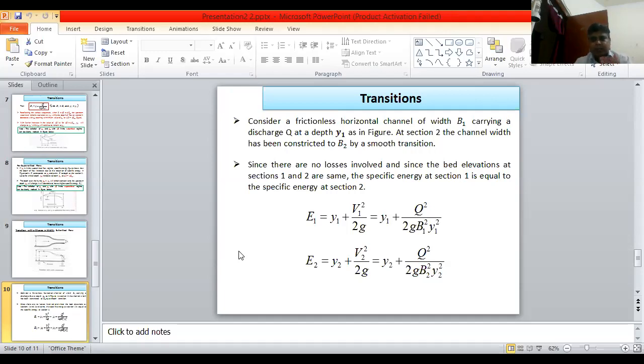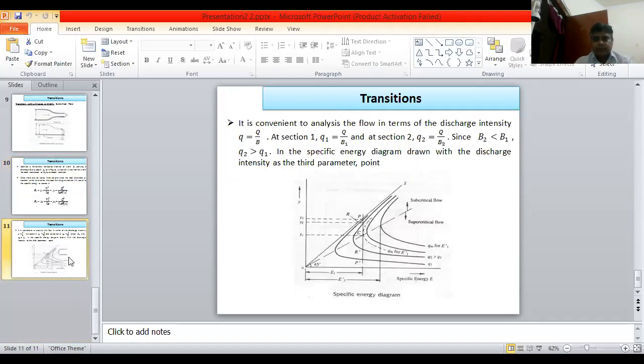That means E1 is equal to Y1 plus V1 square upon 2g. This is also written as Y1 plus Q square upon 2g B1 square Y1 square. Similarly, E2 is equal to Y2 plus V2 square upon 2g, equal to Y2 plus Q square upon 2g B2 square Y2 square.